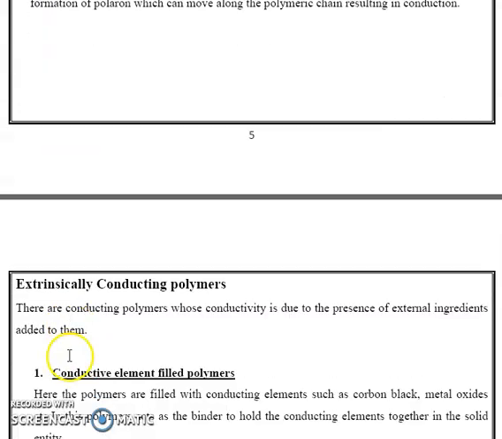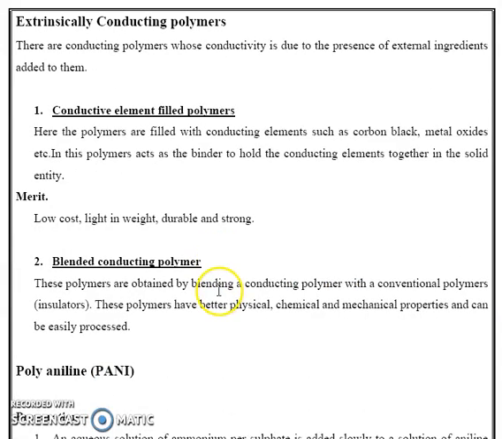Next, extrinsically conducting polymers. Extrinsically conducting polymers are the conducting polymers whose conductivity is due to the presence of external ingredients added to them. When external ingredients are added to them, generating conductivity, that is known as extrinsically conducting polymers. Then they are again classified into conductive element filled polymers, and second, the blended conducting polymers.